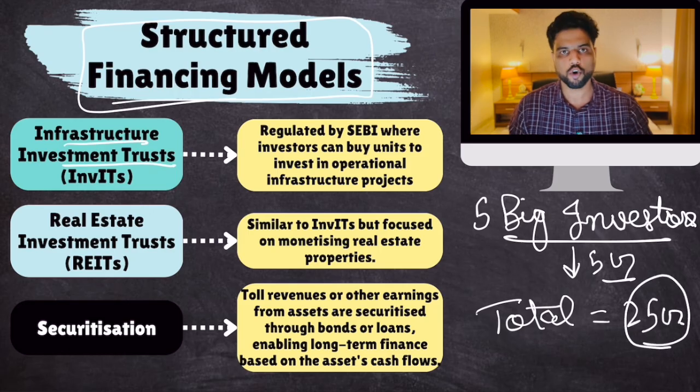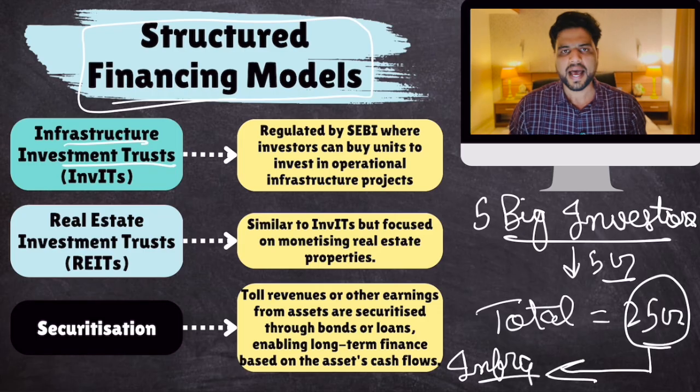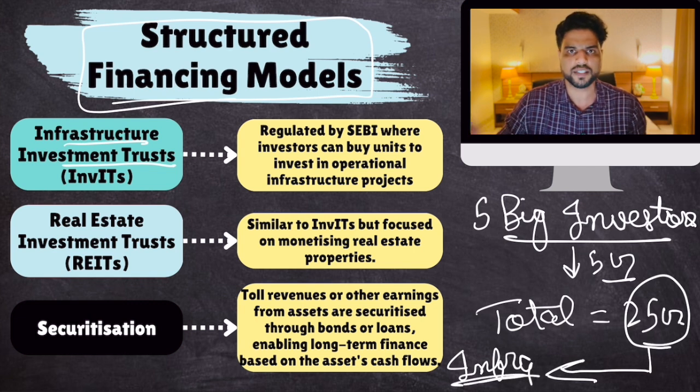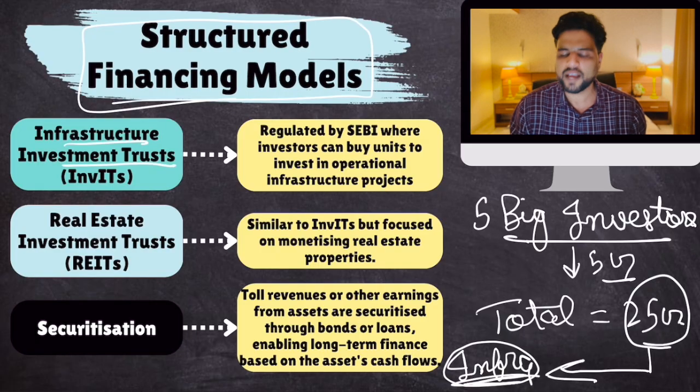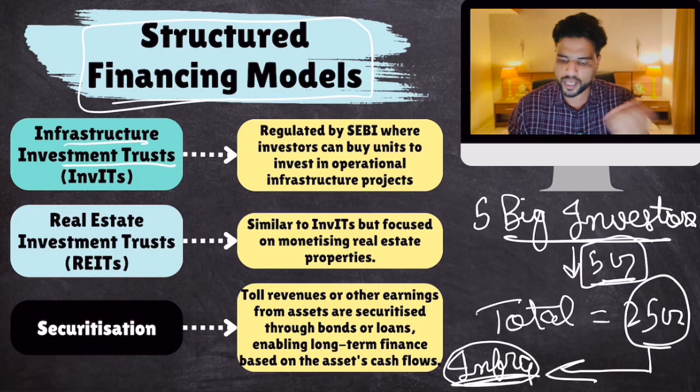This 25 crore rupees will be used for investing in infrastructure projects. As soon as this infrastructure project gives returns on investment, will earn money, that money will be returned back to these private investors based on their investment. So everyone had spent 5 crores, that means everyone has 20% share. So they will get 20% share in profits.